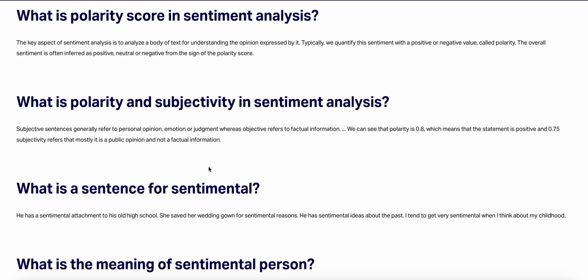Subjective sentiments generally refer to personal opinion, emotion, and judgment, whereas objective refers to factual information. We can see the polarity is 0.8, which means that the statement is positive, and the subjectivity is 0.75, which means that it is mostly public opinion and not factual information.